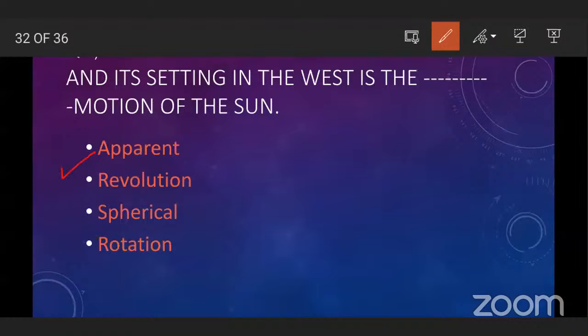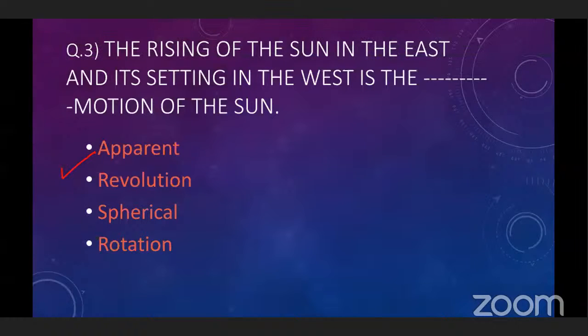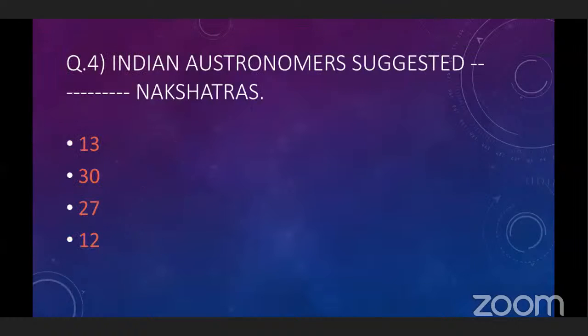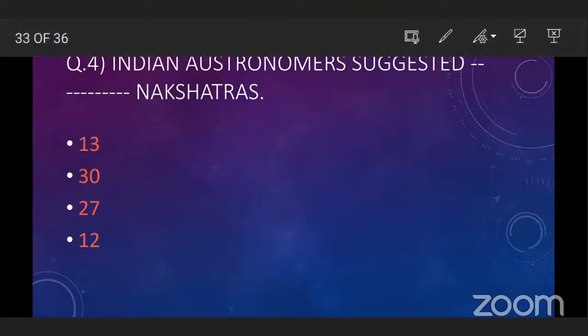Actually, the earth is moving, but we perceive it as the sun moving, and this is called apparent motion. Next, Indian astronomers suggested 27 nakshatras. Yes, very good.